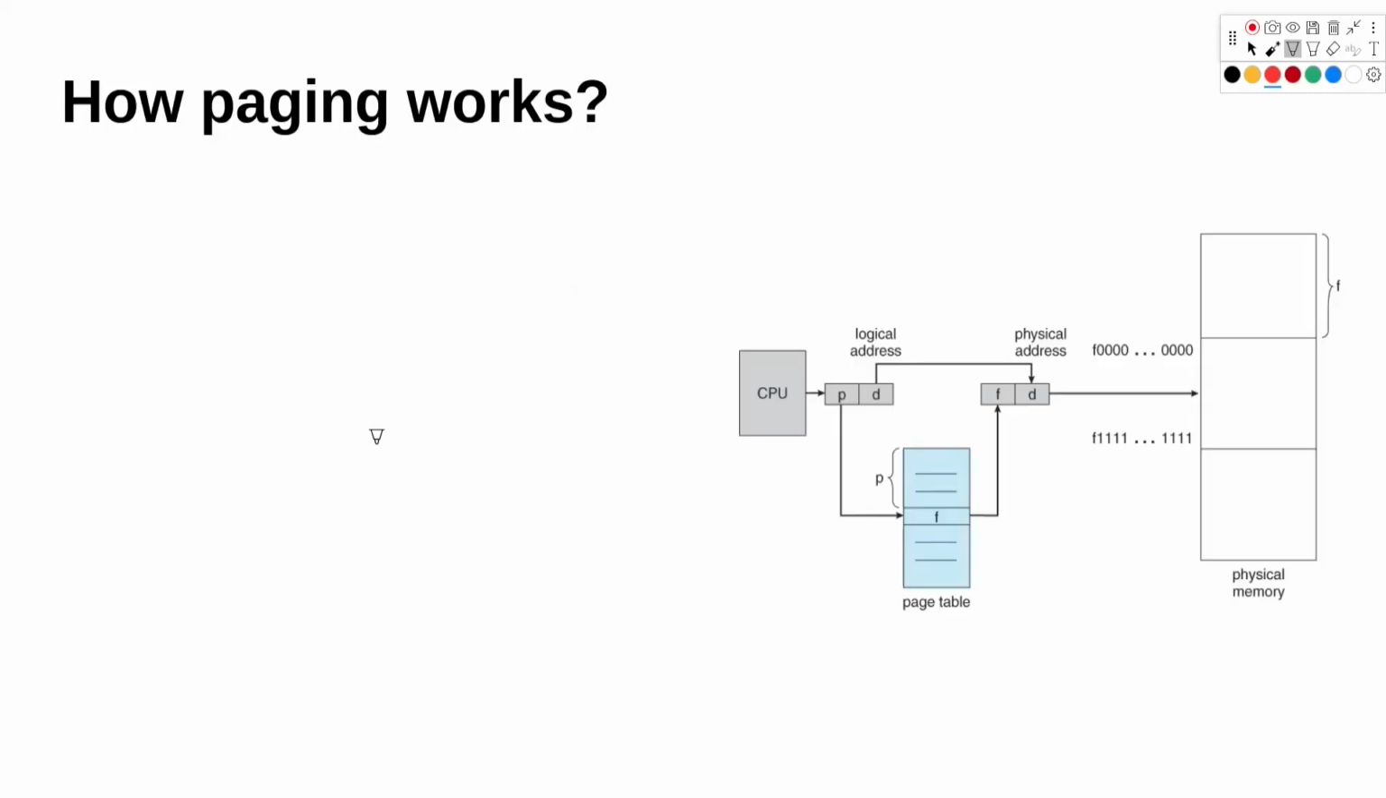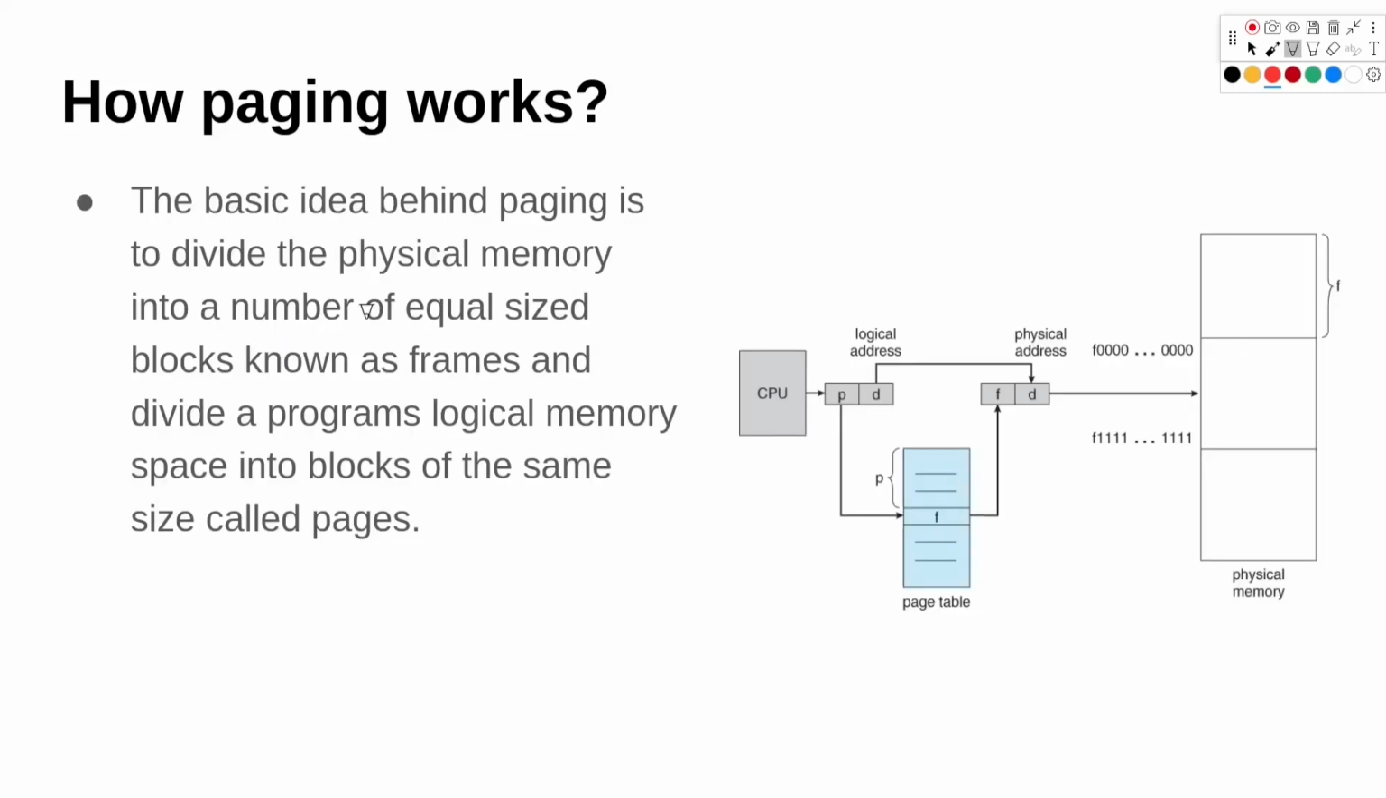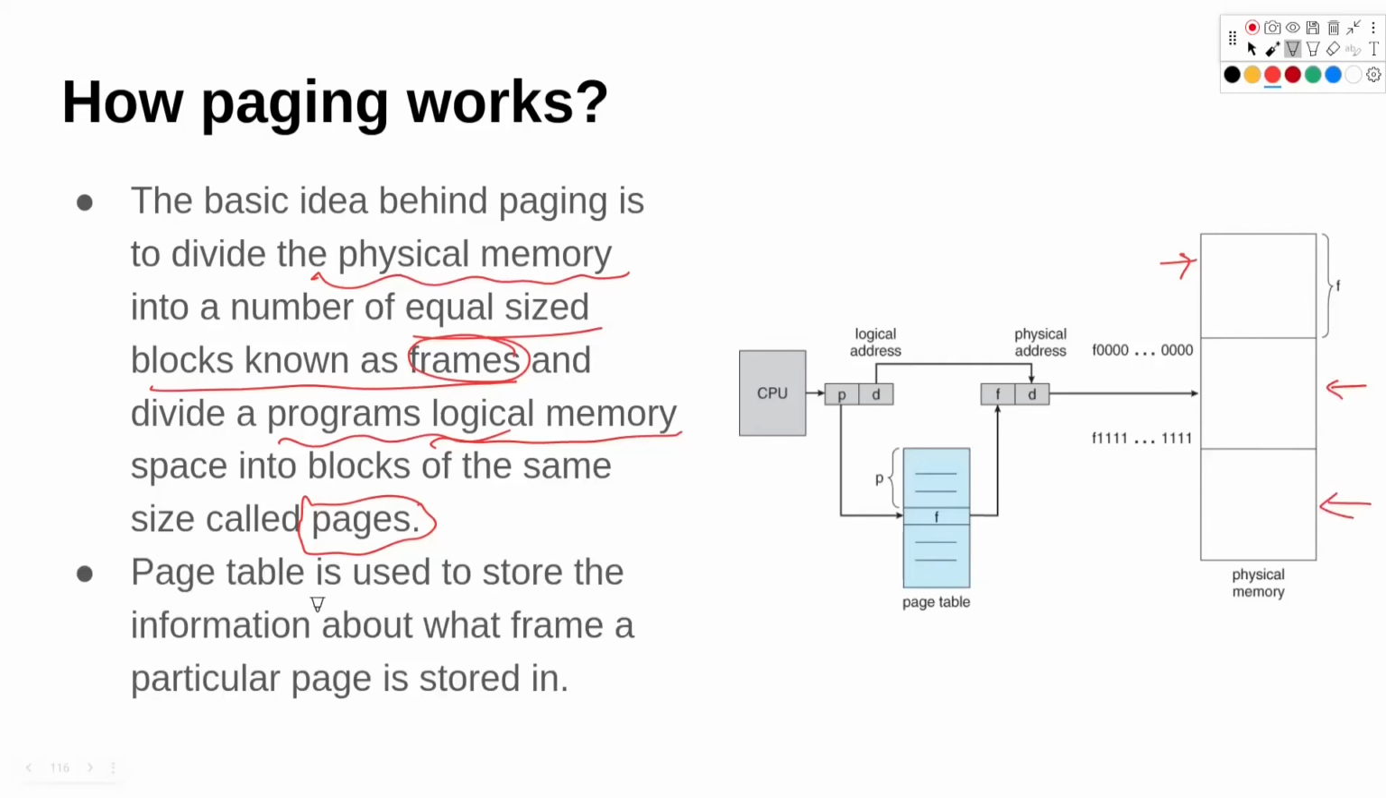Let's see how paging works. So the basic idea behind paging is we divide the physical memory into a number of equal sized blocks. Those equal sized blocks are known as frames. So the physical memory is divided into frames and the program's logical memory space is divided into blocks of the same size, which are known as pages. So this is our physical memory, which is divided into some blocks known as frames. We have a page table, which is used to store the information about what frame a particular page is stored in.